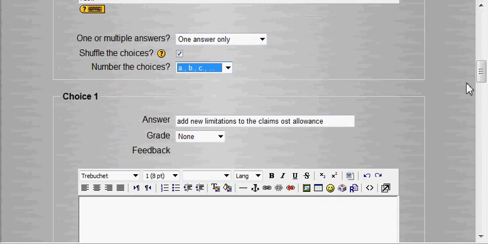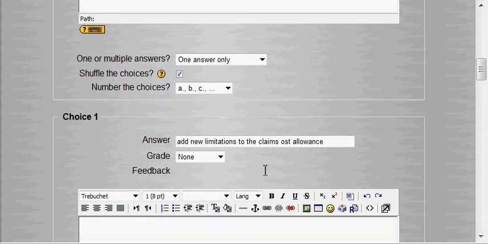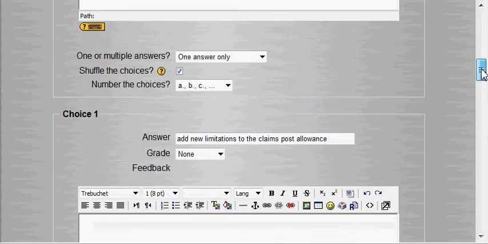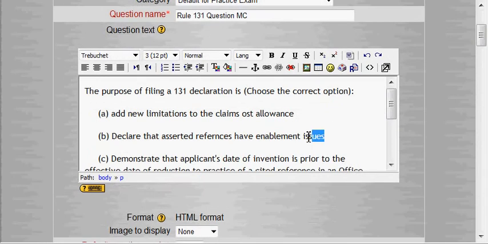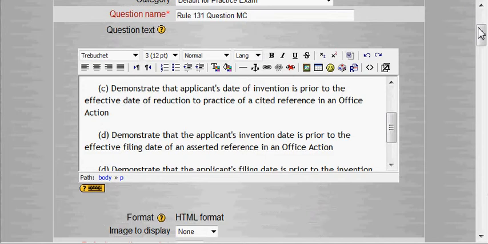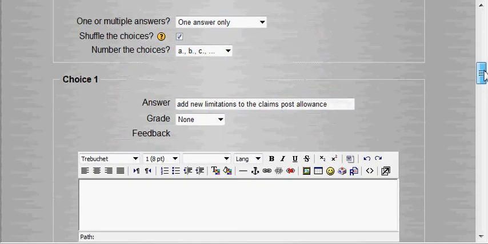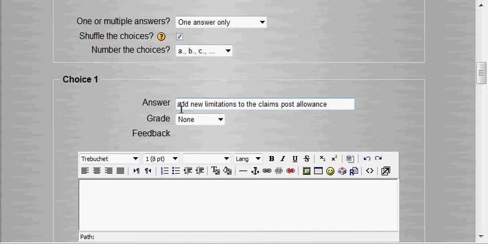And we're only going to have one answer that is correct here, and we're going to assume whatever answer Denisha says is true. I haven't even read the question yet, but let's see. Add new limitation to the claims post allowance, he probably means. So that'll be the A choice. Now it'll put the letter A in front of it, so you notice I didn't copy the A. I'll probably capitalize that "add" too, just so it looks more official. So the second choice will be B. I'm going to just paste each of these, capitalizing that A like I said on the first choice.